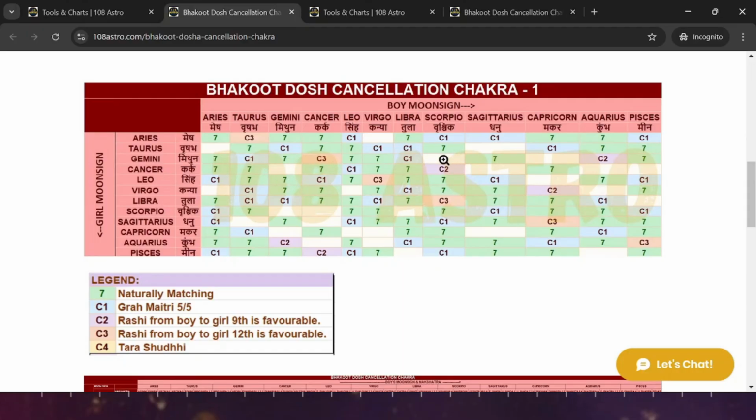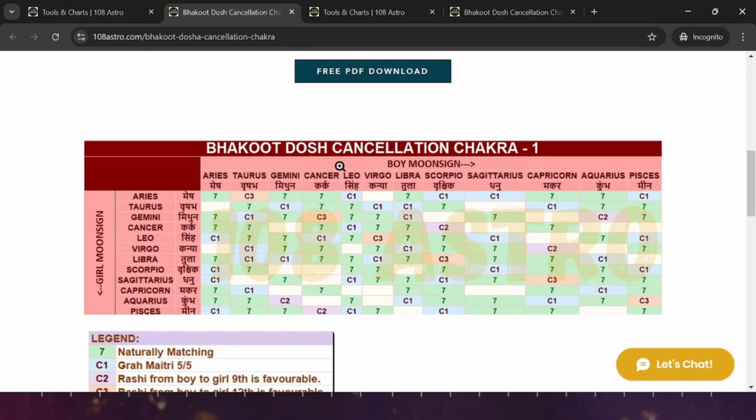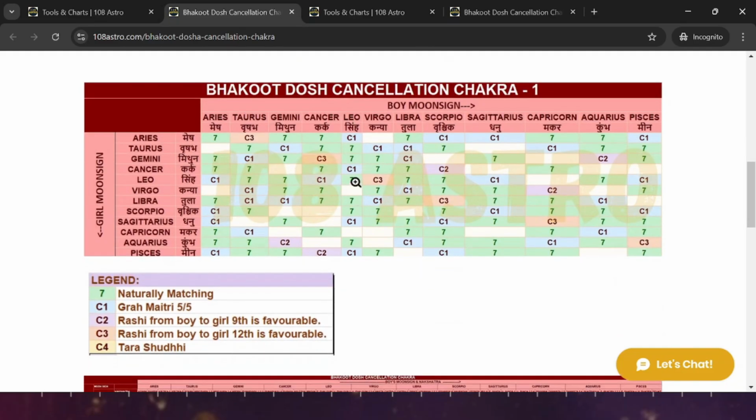If it is a blank, then it is not cancelling as per this chakra and we have to move to the next chakra. And suppose you're getting the number 7 in this particular table, then you don't need to worry at all. You don't have a Bhakoot Dosh applicable at all. So that is how we read this chakra. But suppose again for the Leo boy and the Virgo girl, you don't get a 7 or you don't get a C1, C2, C3, then what do you do?